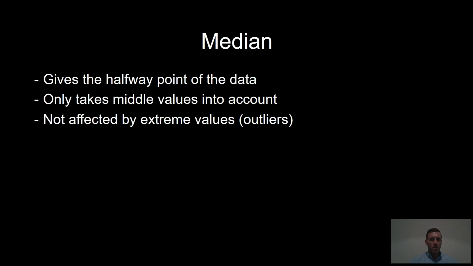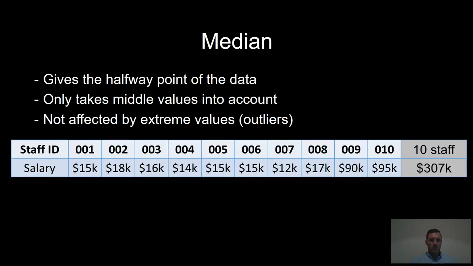The median is the middle point of an ordered data set, therefore it splits the data into two halves. 50% of the data values are greater than or equal to the median value, and 50% of the data values are less than or equal to the median value. The median only takes into account the middle value for an odd number of data values, or the two middle values for an even number of data values. For this reason, the median is less affected by outliers and skewed data, therefore better for things such as house prices.